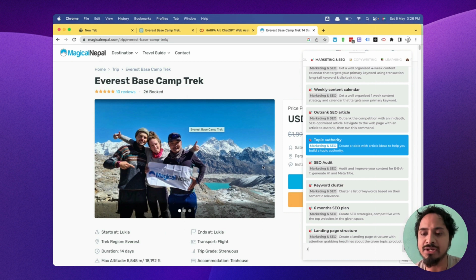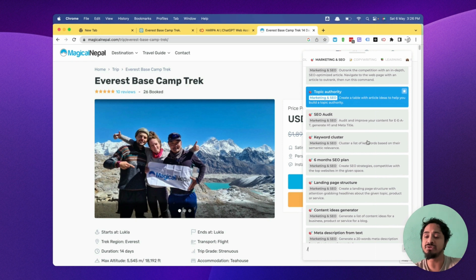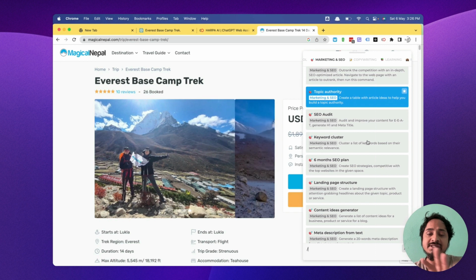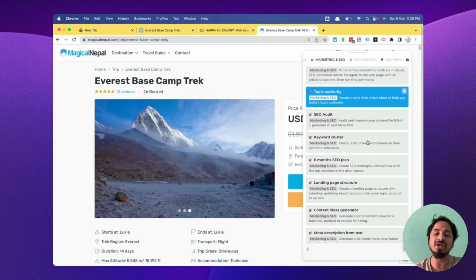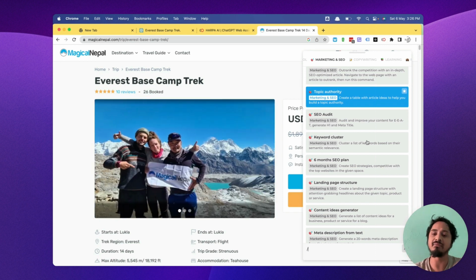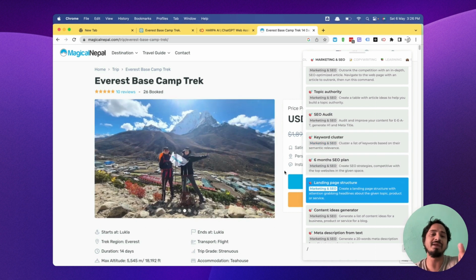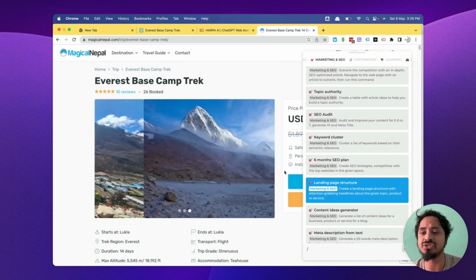So what I can do is, first we need to research, guys, right? With a keyword research tool and a competitor research tool, we have to pay and make the strategy. But since this is free and also powered by ChatGPT, it almost saves the time, right? So let's say I want to know what kind of keywords Magical Nepal has used here.